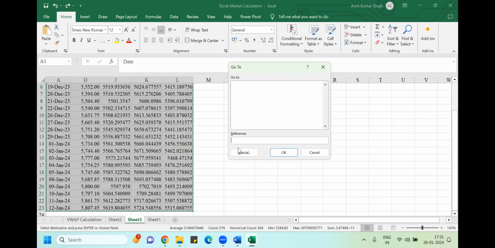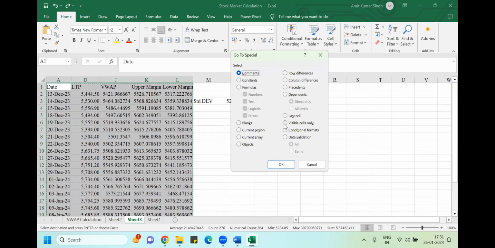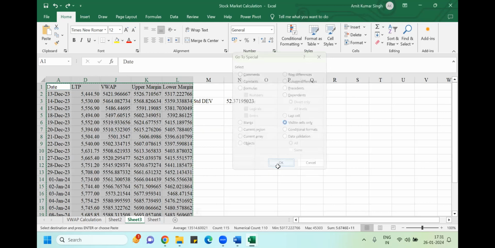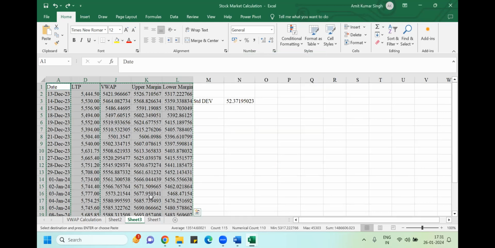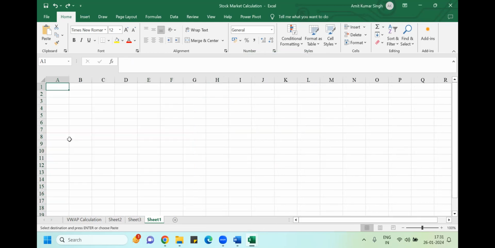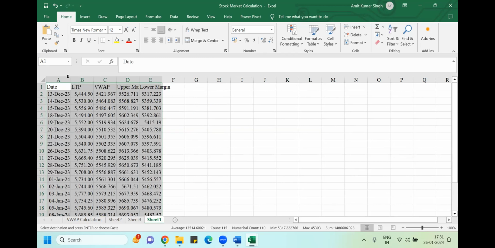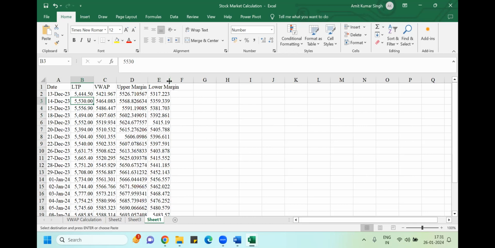Press F5, go to Special, Visible cells only, Control C, then Control V. So only the visible values come, hidden values will not come. Otherwise, when I was doing normal pasting, everything was coming.